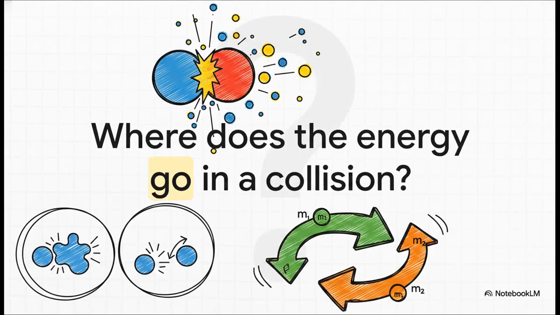At its heart, this problem isn't really about just plugging numbers into formulas. It's about a really fundamental question in physics. When one object hits another, how do they actually share their momentum and their energy? We're going to unpack this by looking at two very different kinds of impacts.